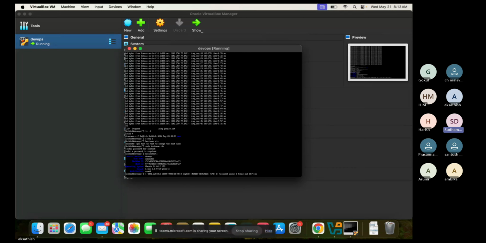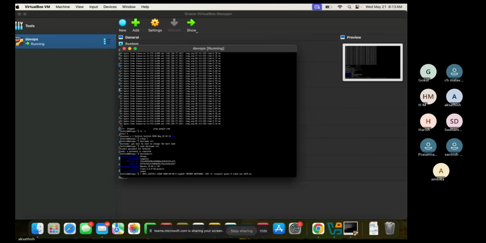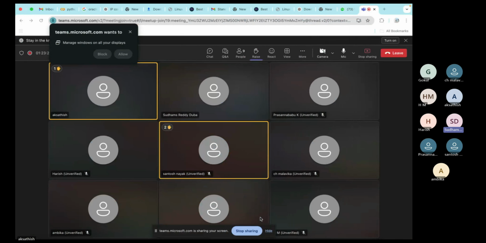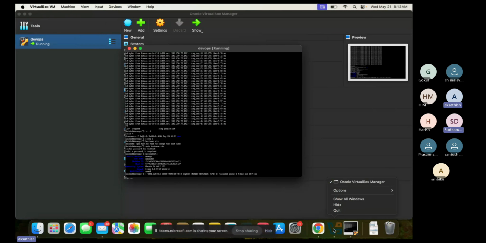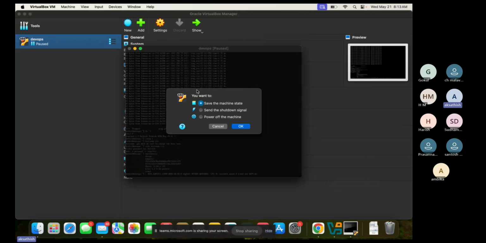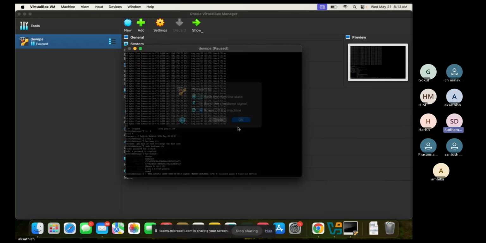Can you press enter once? Yeah, entered. I think it's totally hung. Can you just close this virtual machine and reopen it? Just select power off. Don't save. Okay, that's the reason it's causing an issue.